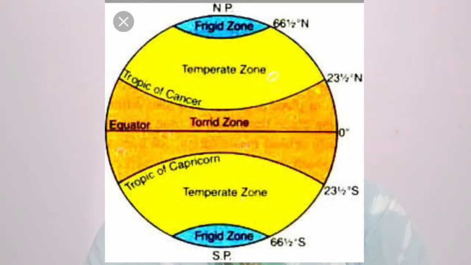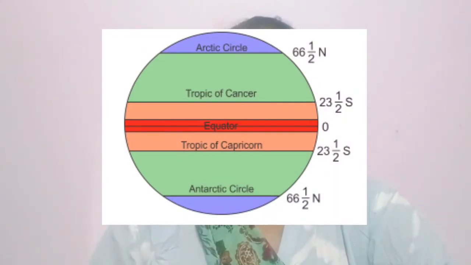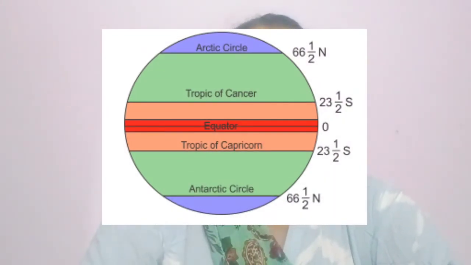And now see the southern part of the earth below the equator, that is 23 degree 30 minutes south, called Tropic of Capricorn. 66 degree 30 minutes south is called Antarctic Circle and 90 degree south latitude is called South Pole. So these are very important parallels. And how heat is distributed throughout the earth we are going to study by observing this figure.